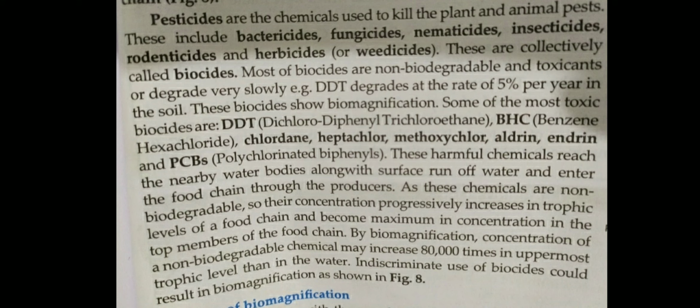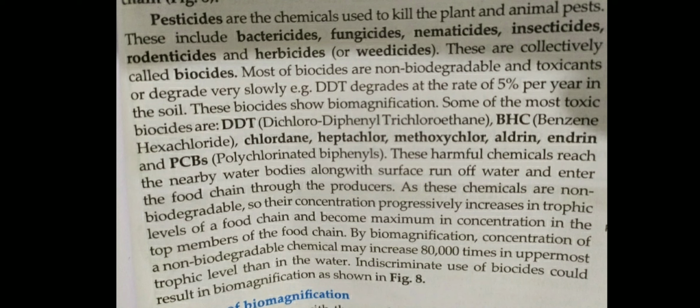These non-biodegradable substances, along with the water in the crop field, reach a water body like a pond or river. In the water body there are some aquatic plants. The aquatic plants use the water, so along with the water the chemical enters the plants.